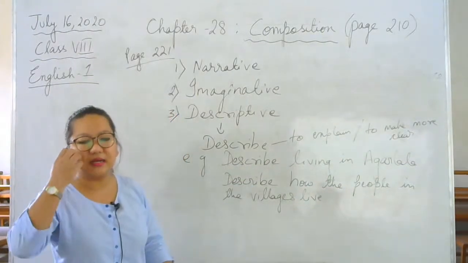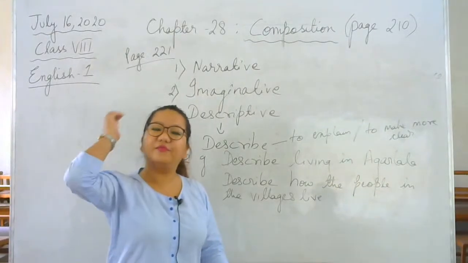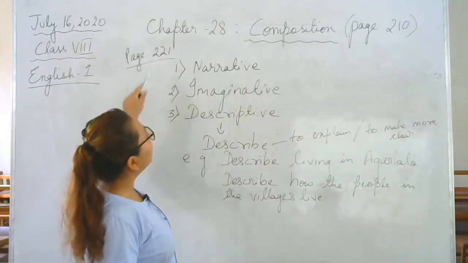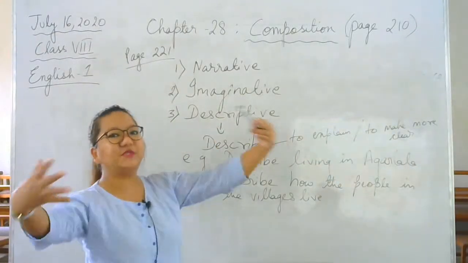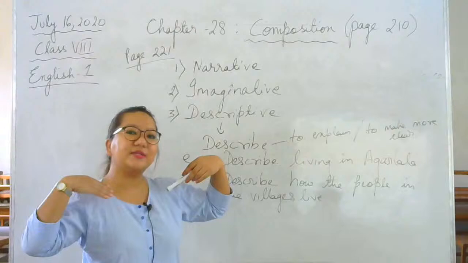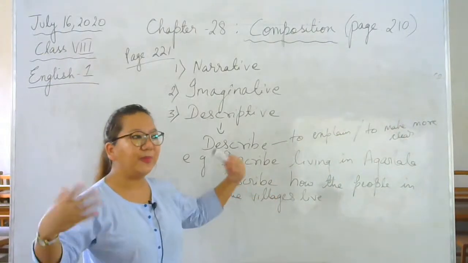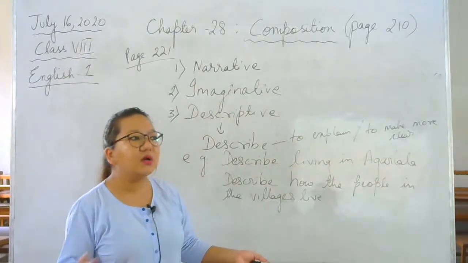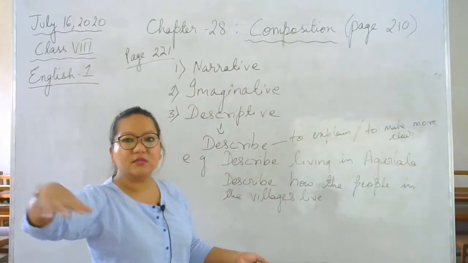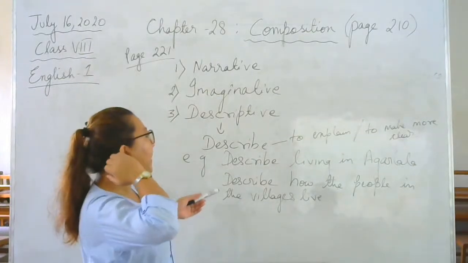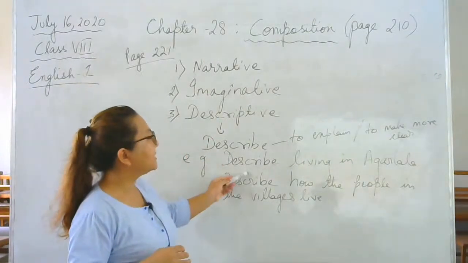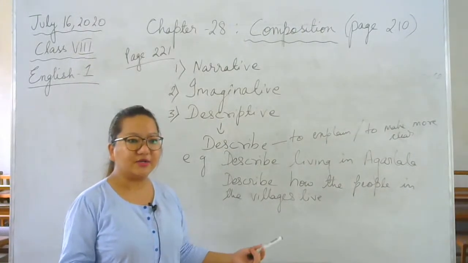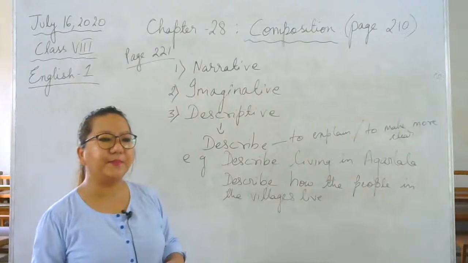You've lived in Agartala, at least some of you have lived in Agartala for quite a few years. So describe how was your experience living. It's a little bit like narrative, but here it's more descriptive. You don't only describe your experience, you also describe the place, the people, the culture, the tradition, the climate, the weather. You describe the scenic beauty. These are a part of a descriptive composition. You not only describe your experience, but you also describe about others. Okay, which part you didn't understand? Sampa Chakraborty.